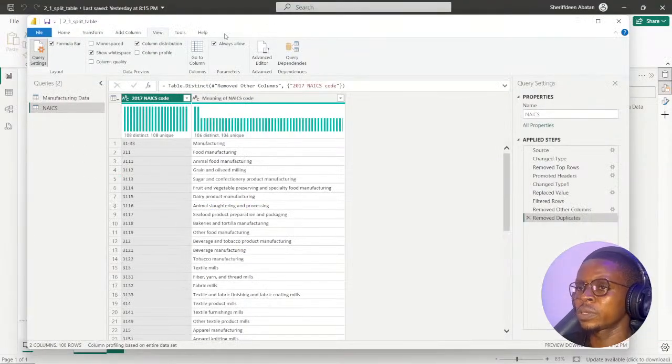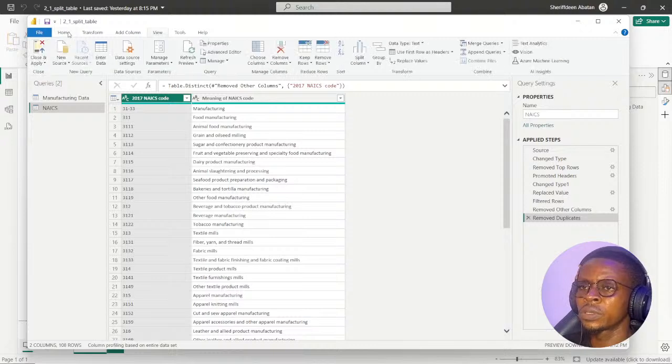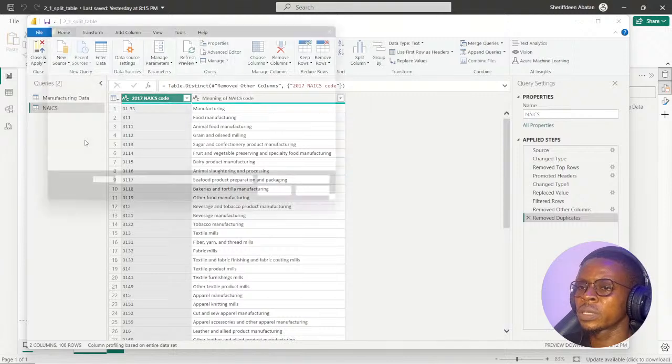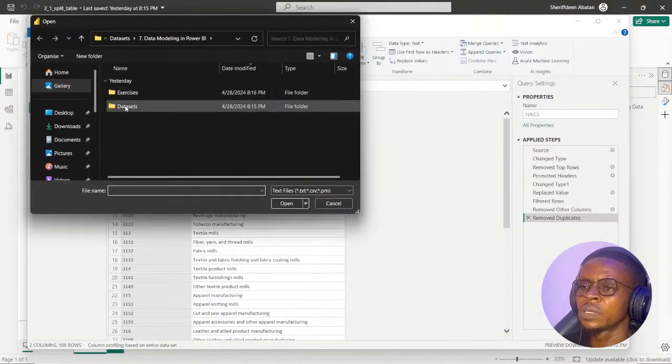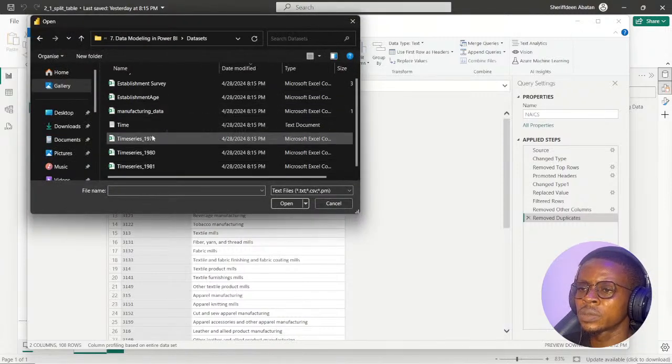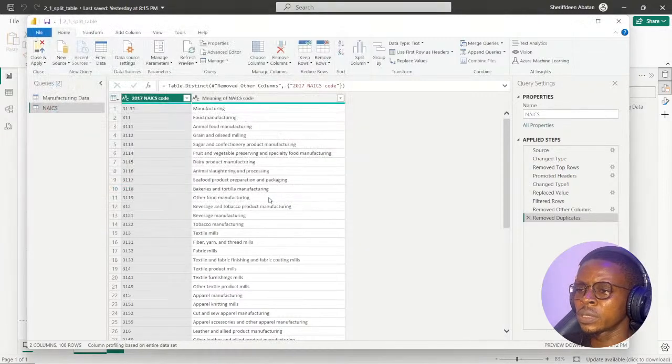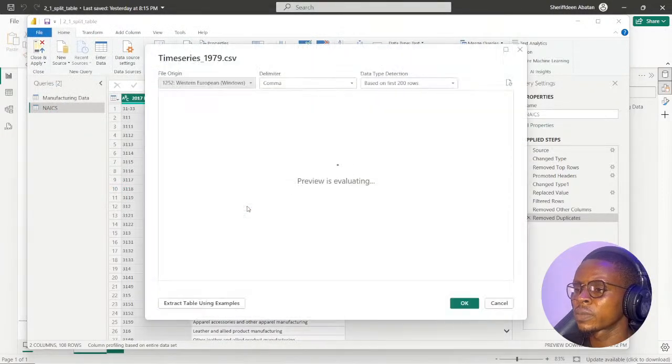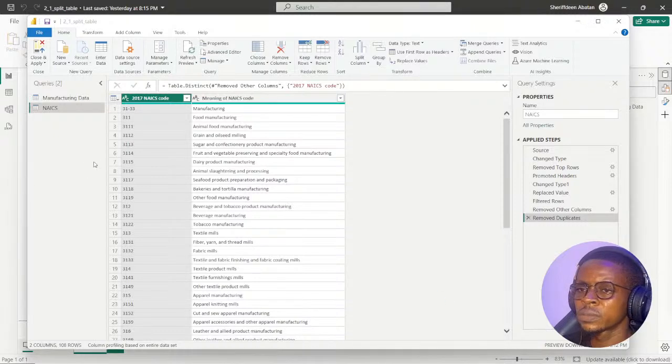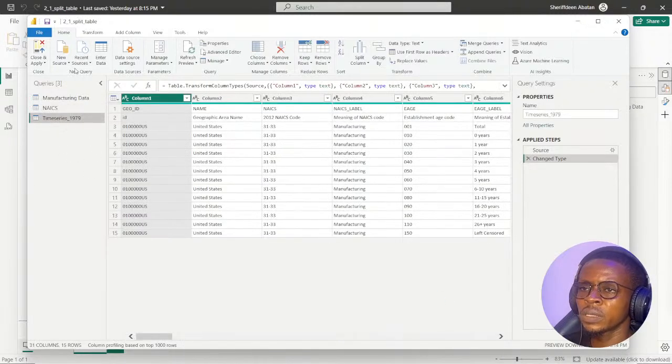Right, so we could continue with this. I'll just solve this column distribution information. New source, I think the text of CSV data sets. So we want to import all these data sets, 1979. Click on OK. You can see there.